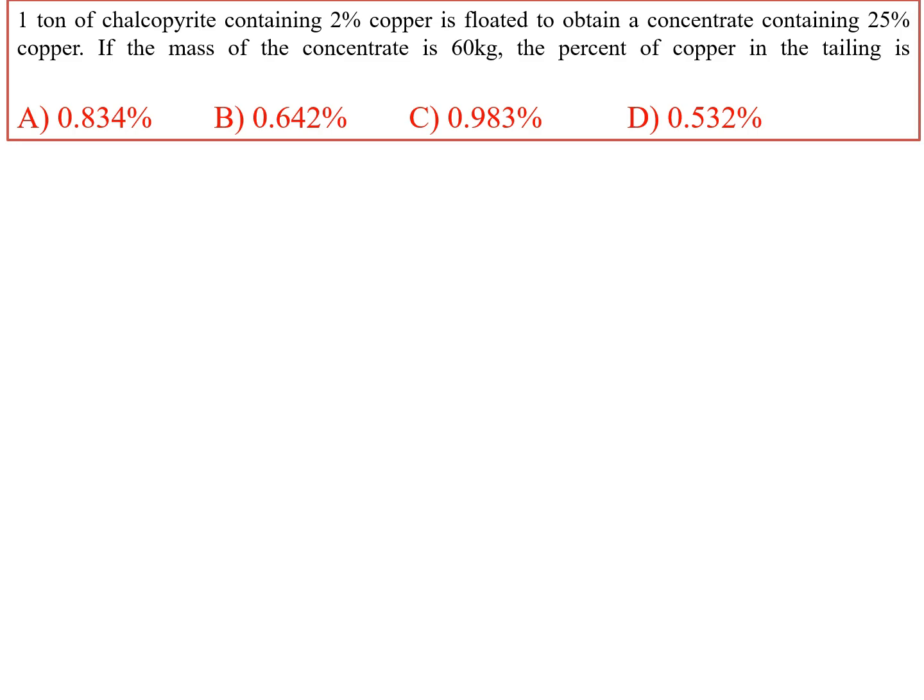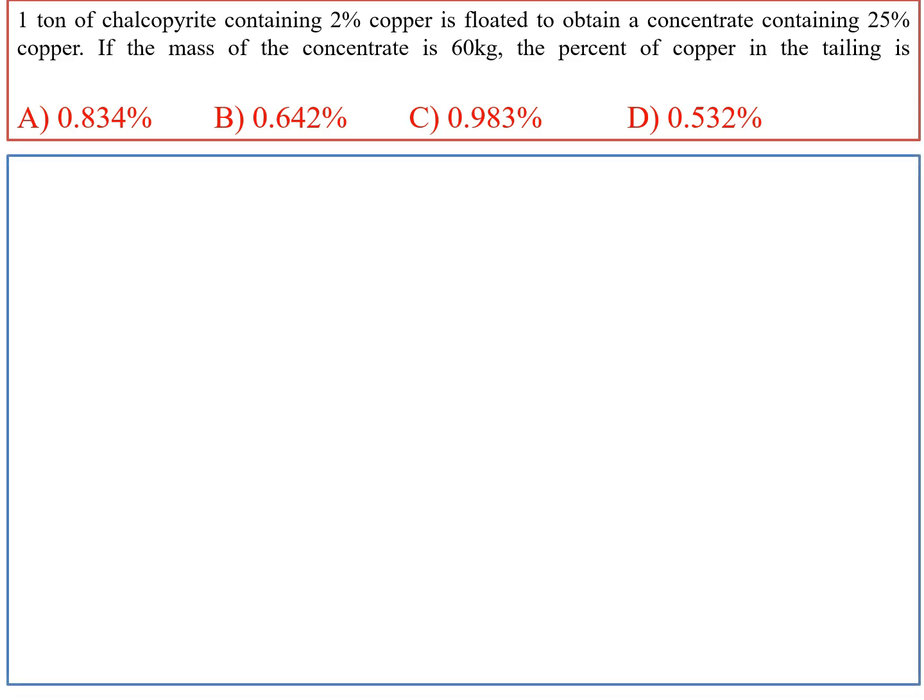Before going to this question, we need to understand what is concentrate, what is concentration process, and what is tailing. We will see here in short, and we will do this part of concentration whenever we do the ore dressing part. Before solving this question, we need to understand the process flow. In the concentration process, we get two types of products: one is concentrate, which is sent to the further process, and the other one is tailing. This tailing is also known as discard or discarded product.